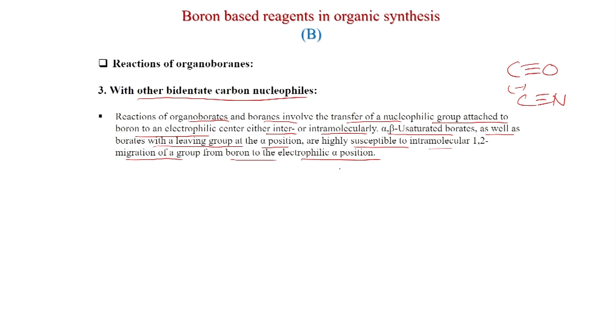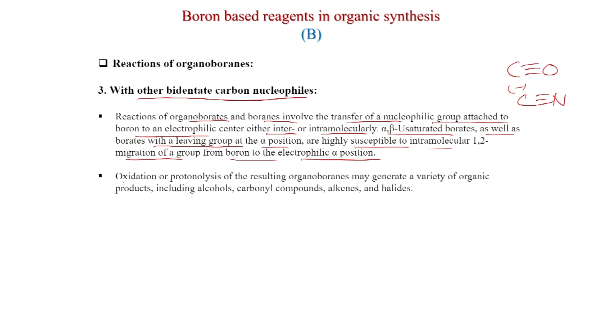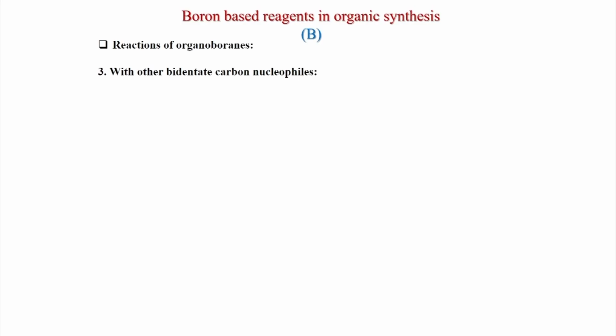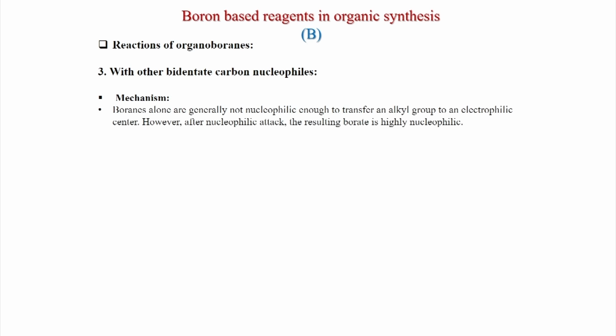That is a very important reaction, because oxidation or protonolysis of the resulting organoboranes may generate a variety of organic products including alcohols, carbonyl compounds, alkenes and halides. We will see some examples, and first we will discuss the different types.